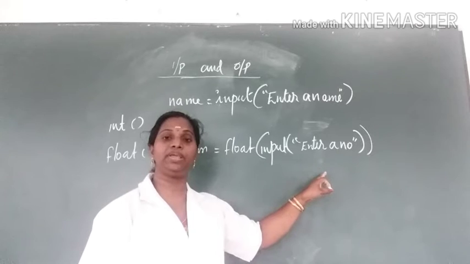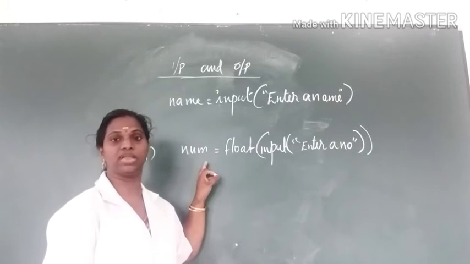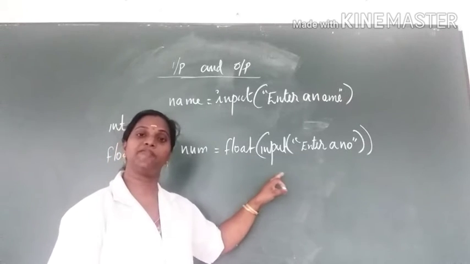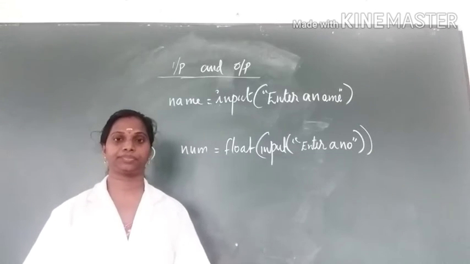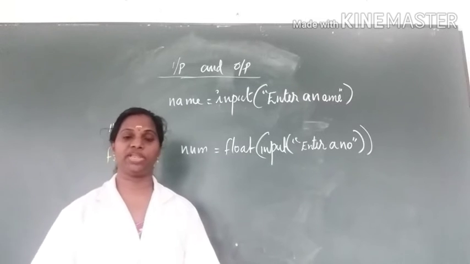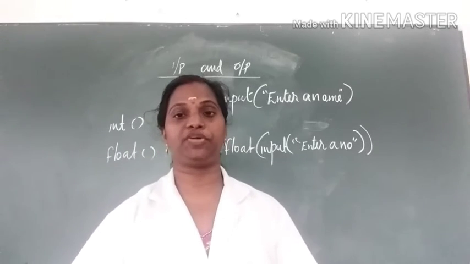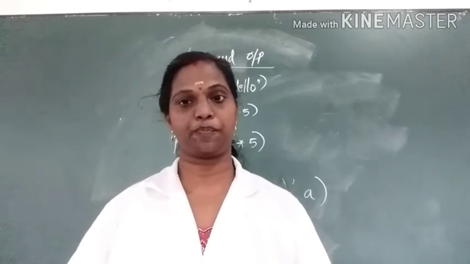That number will be a floating point number assigned to num. Whatever number you enter will be converted to floating point and assigned to variable num. So to read from the keyboard you can use the input statement. Okay. Next one, output statement.